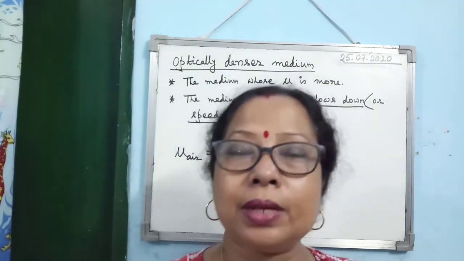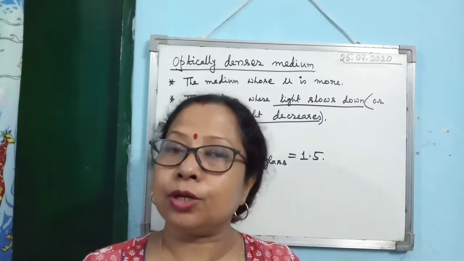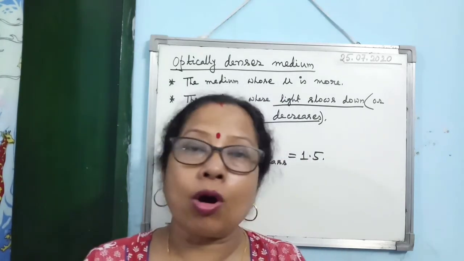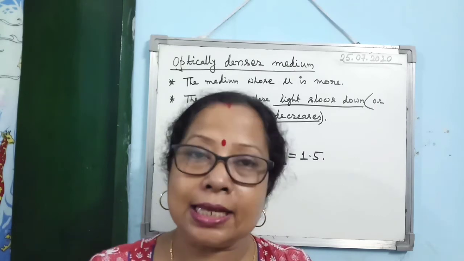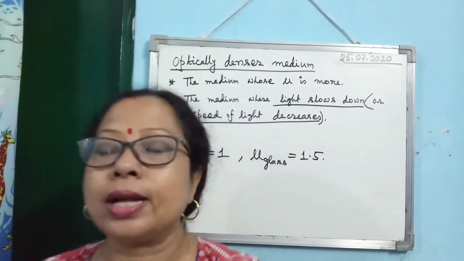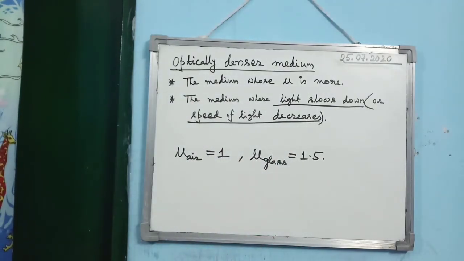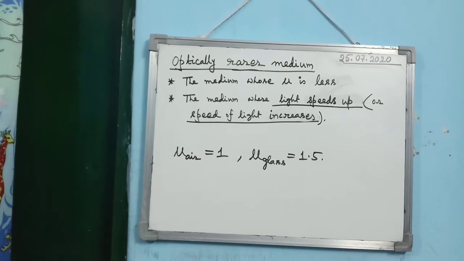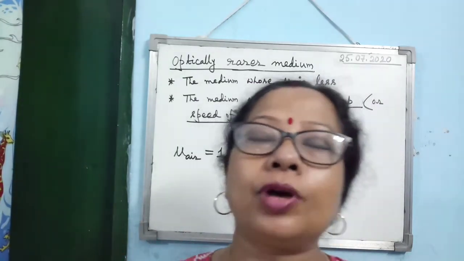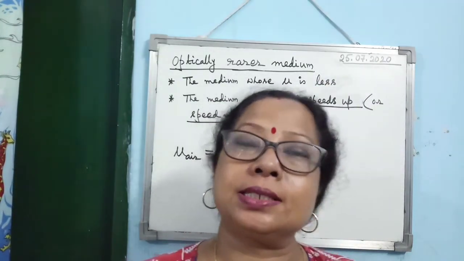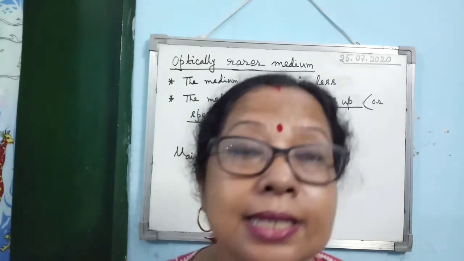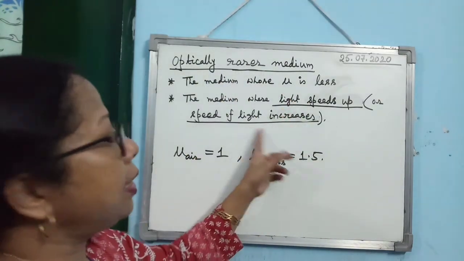So for optically denser medium, what are the two points I have said? The first point is absolute refractive index is more, or the speed of light is less, or speed of light slows down. Then that is known as the optically denser medium. Next concept is optically rarer medium. Apply your common sense: optically rarer medium is the medium for which mu, the absolute refractive index, is less, and in which the speed of light increases.